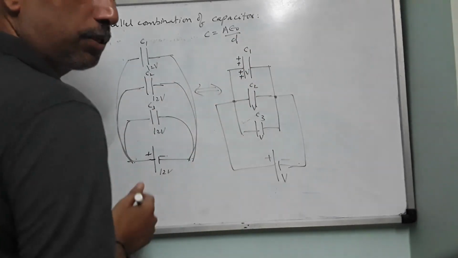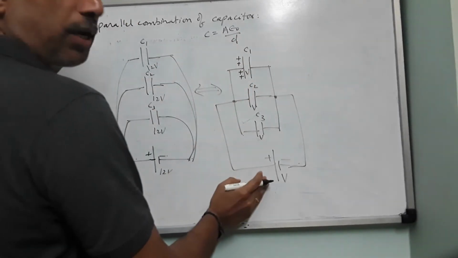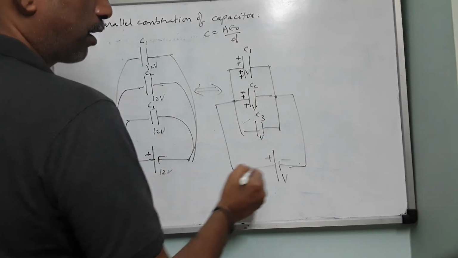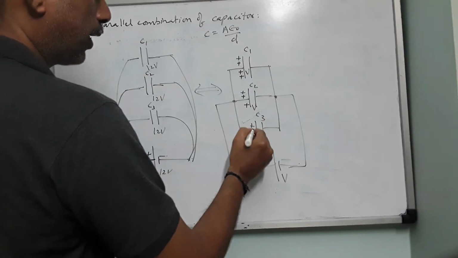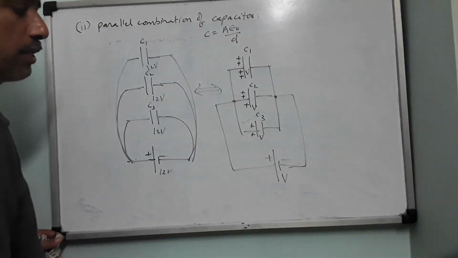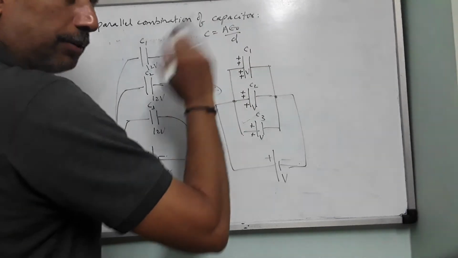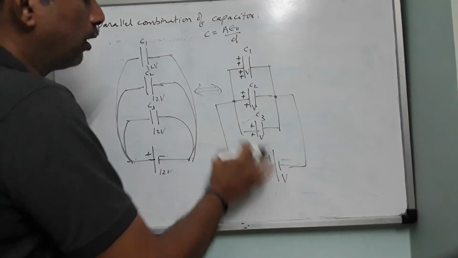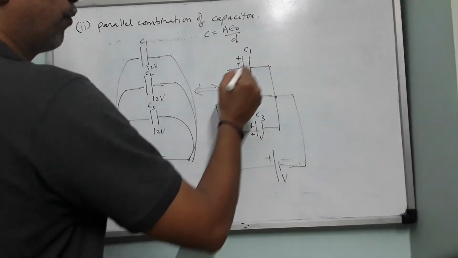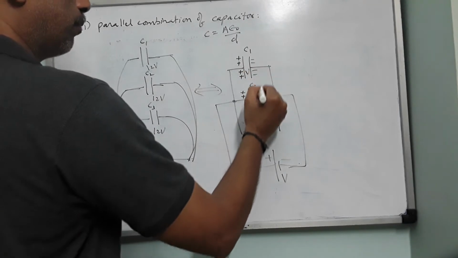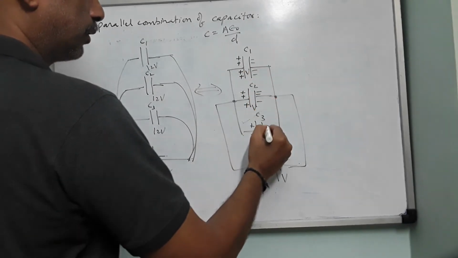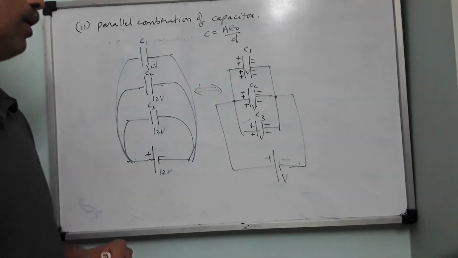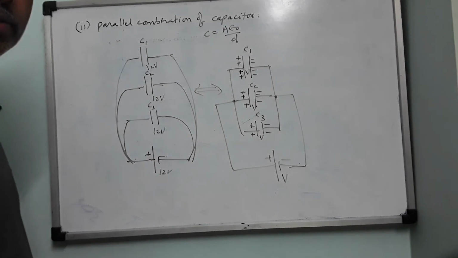Suppose this is having the highest plate area, so more number of free electrons will come over here. This is having some intermediate plate area, so fewer free electrons will come. And this is the least plate area, so the fewest free electrons will come here. Now, as we discussed in the last class, the system was electrically neutral before connecting to a battery. Now also the system should remain neutral. So therefore, this should develop equal and opposite negative charge. Observe that we have shown different charges on different capacitors.